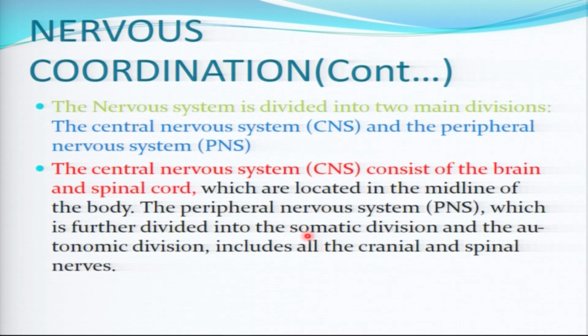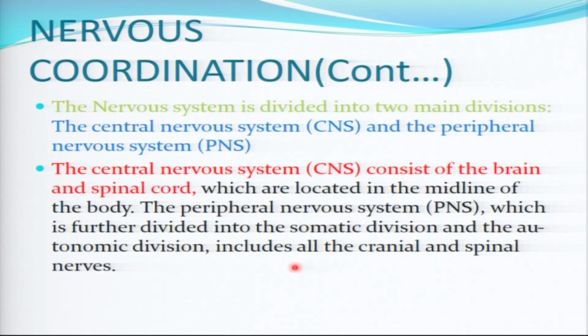The somatic nervous system is a system that is involved in controlling what? Voluntary activities, such as muscle contraction, locomotion, all those voluntary activities. They are coordinated by this somatic system.